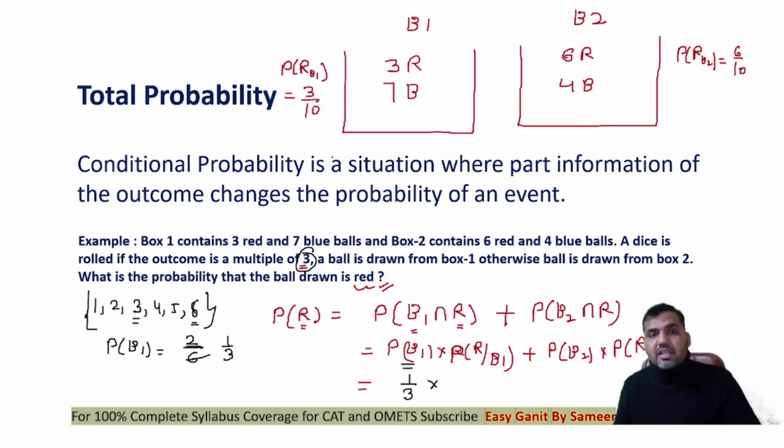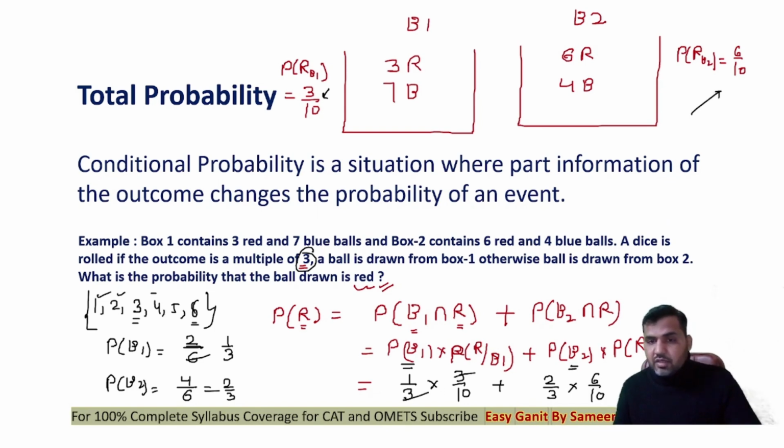Now the probability of selecting the red ball from box 1 you can see is 3 by 10. Plus, the probability of selecting box 2 is getting any of these 4 outcomes other than a multiple of 3, divided by the total number of cases, that is 2 by 3. So the probability of selecting box 2 and then selecting the red ball from box 2, that is 6 by 10.